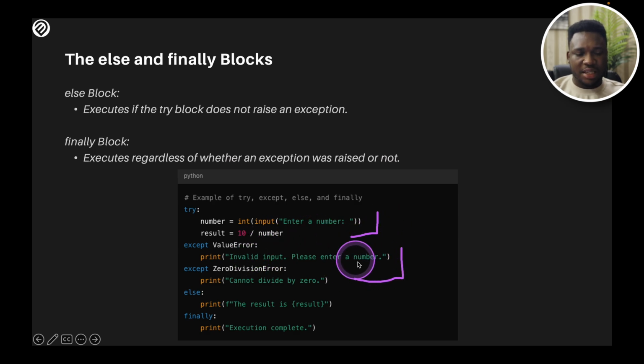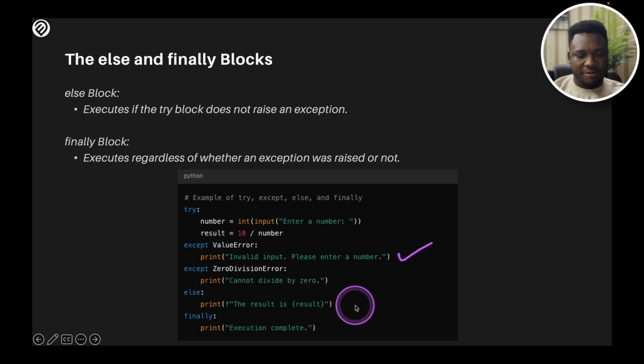If for any reason no error is thrown, the else is going to run. The result is the value gotten from here. Let's say the user enters 2. The else is going to print 5. But if the user enters 0, you're going to have this thrown. If the user enters a word, let's say the user writes car, you're going to have this thrown.